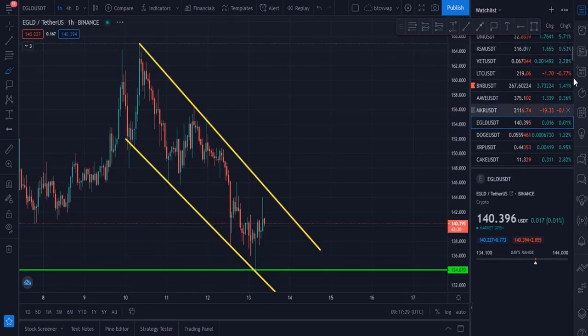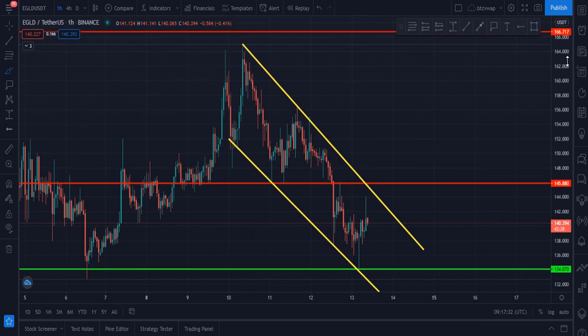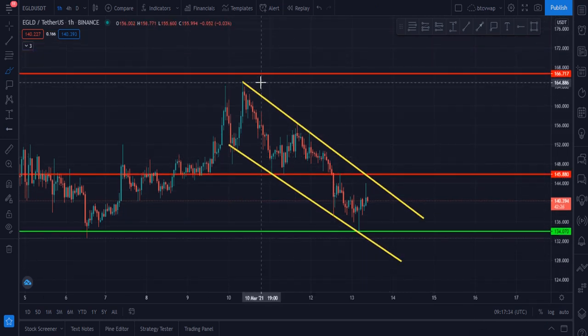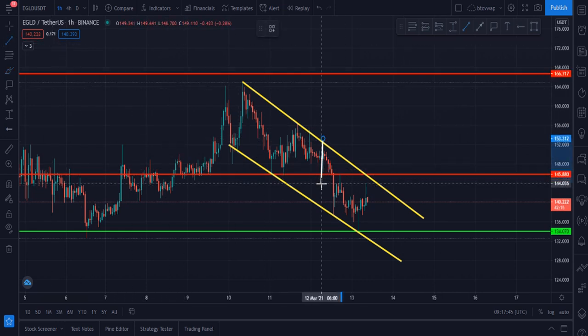My next coin is EGLD USDT. EGLD was rejected from that zone, and it was $164 price, and it is now in this falling channel or descending channel, you can say. First target according to the pattern should be this zone.